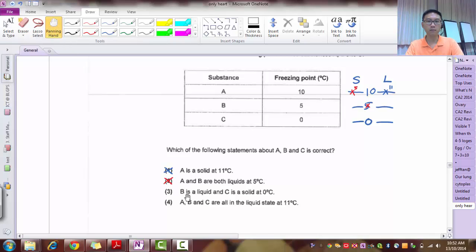Let's look at number 3. B is a liquid and C is a solid at 0 degrees. Okay, so let's look at B at 0, where 0 is somewhere here. So is B a liquid at 0? No. So this is again wrong already. Number 4, A, B, and C are all liquid state at 11 degrees. So 11 is somewhere here. Are they all liquid? Yes, they are. So that's why 4 is my answer, because they're all liquids at 11 degrees Celsius.